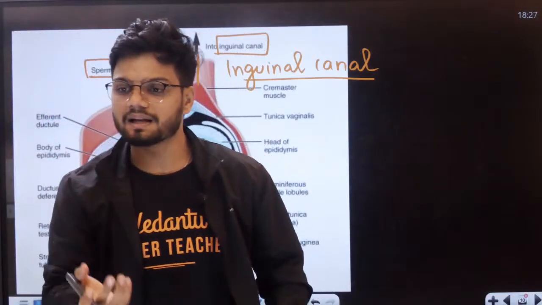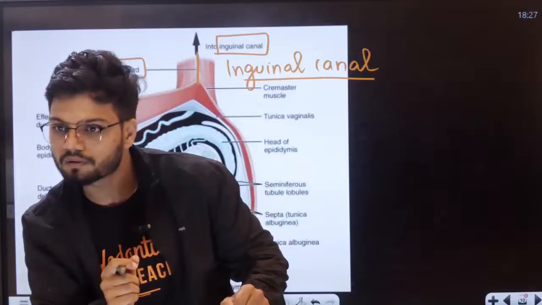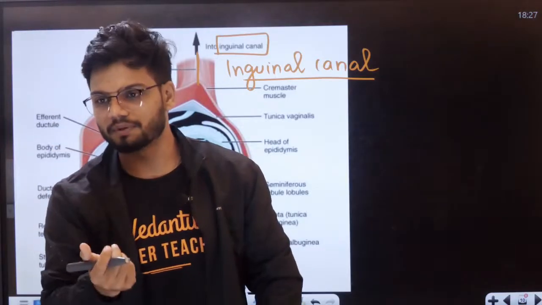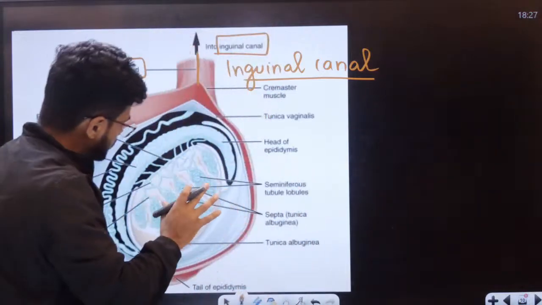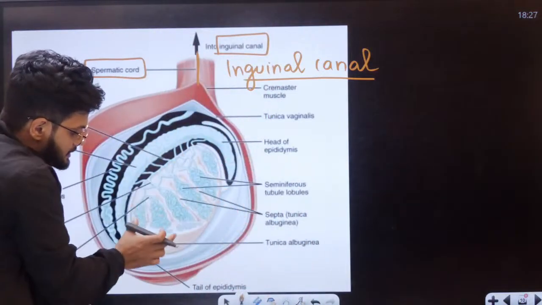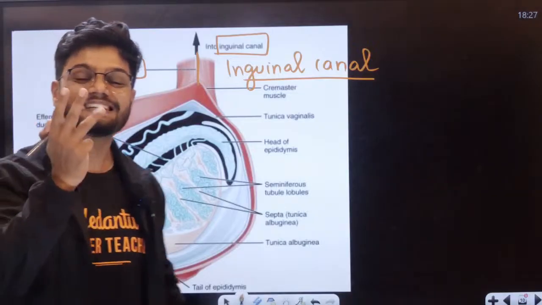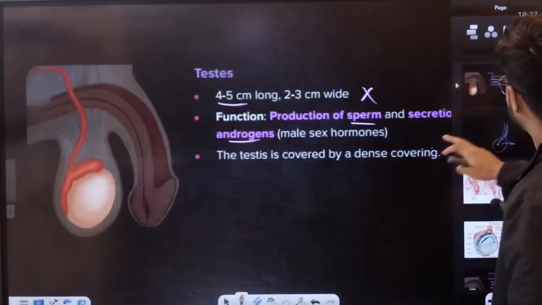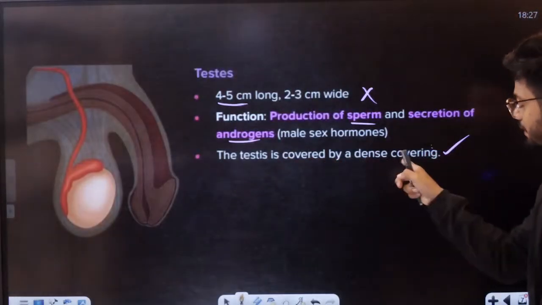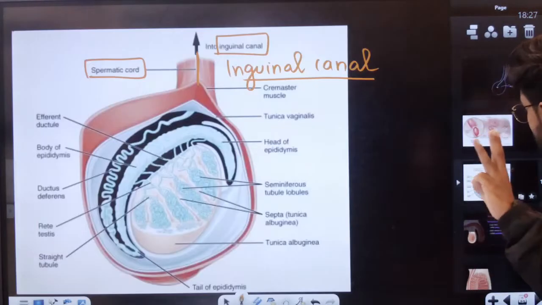Okay. Now, students, I want all of you to understand. Temperature to a testis will not form. The sperm will not form. Now, students, listen to me. Now, this entire testis inside has 3 layers actually. Here, students, I told you, right? The testis has a dense covering. It actually has 3 coverings.